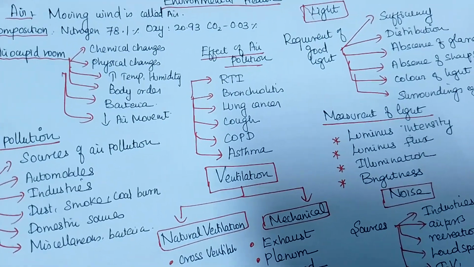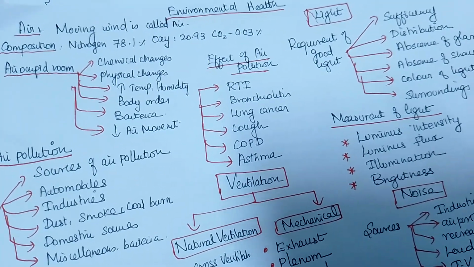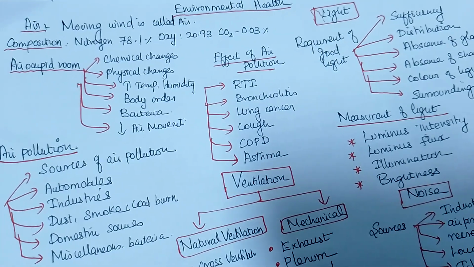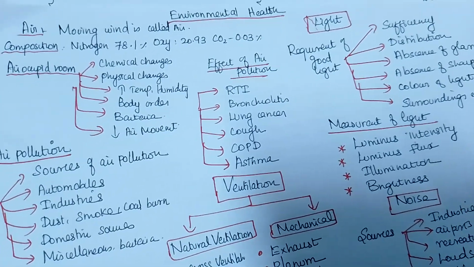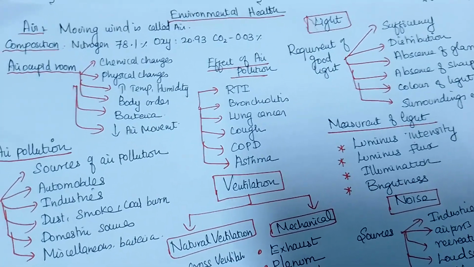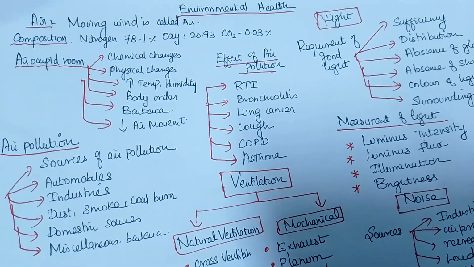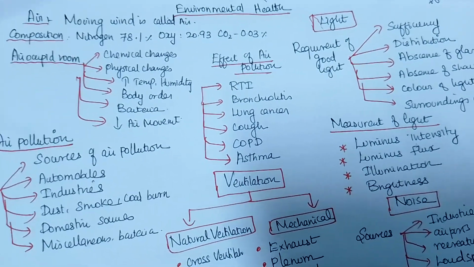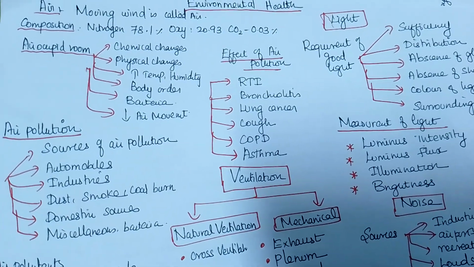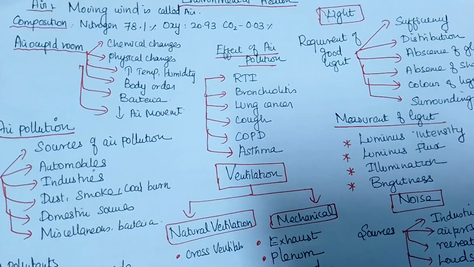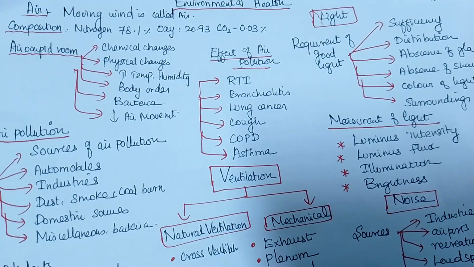How? You have to follow the artificial lighting requirements. The light should be steady. It should be sufficient. Otherwise, what will happen? Your pupil will be shrinking to see that. You will strain your eyes. Sometimes light adaptation will be affected. Sometimes in your retina, the cones will be increasing and rods will be decreasing. If you put lights in a pop music place, some club and all, they put lights which will be blinking always. So continuously it will affect your health. Once in a while it is okay, but continuously in the house we cannot use it.